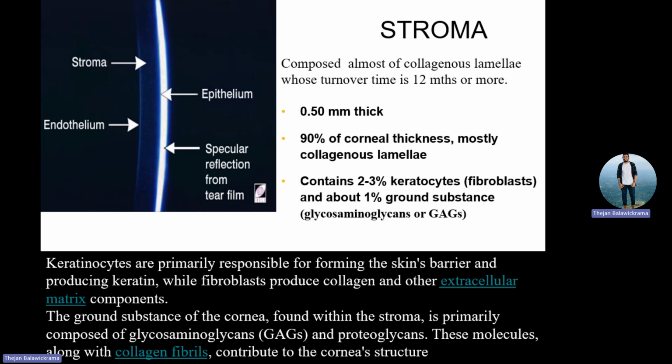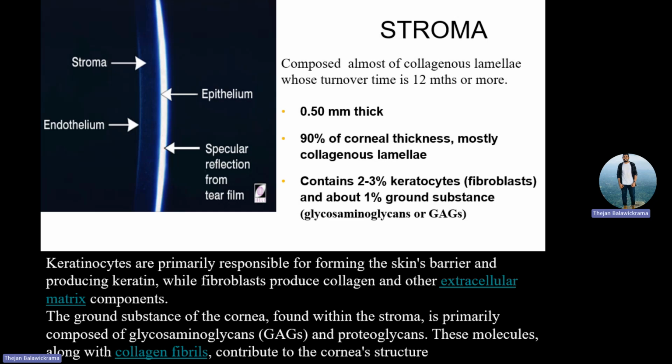Fibroblasts, which are also called keratocytes. Kerato means cornea, cyte means cells, right? And its normal name is fibroblast. It contains about 2 to 3% keratocytes, which are fibroblasts, and you get 1% glycosaminoglycans, right? Glycosaminoglycans, which is actually the cement. The fibers are deep in it and coated by the GAGs, right?